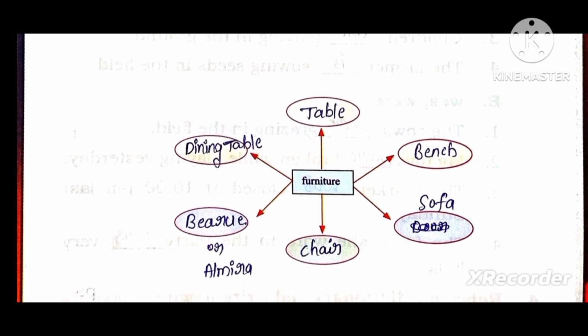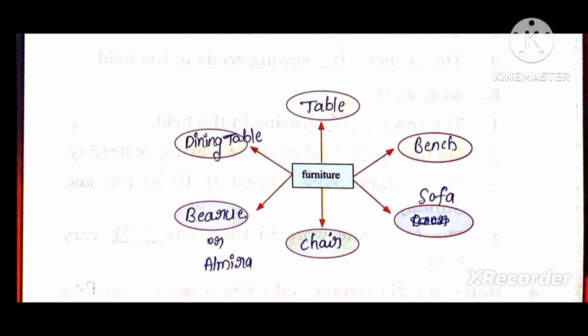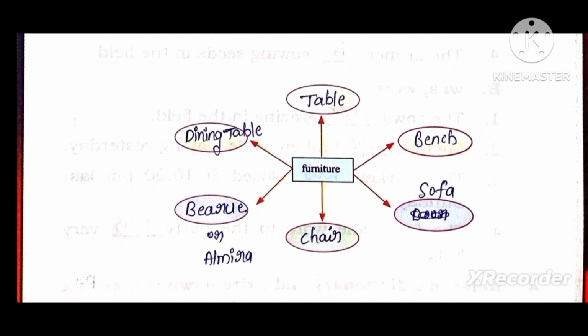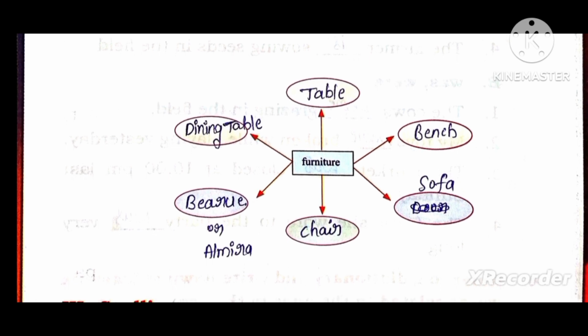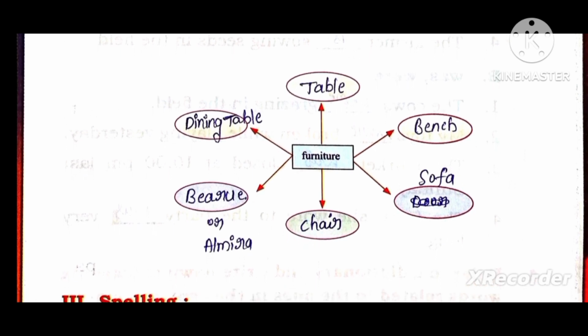Furniture: table, bench, sofa, chair, bureau or almirah, dining table.